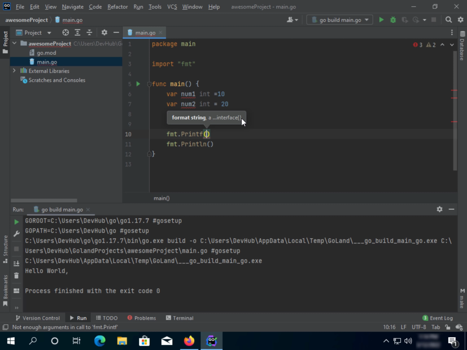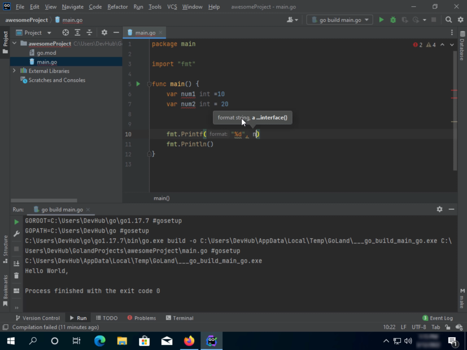Remember, in the previous lesson I showed you what %T, %v and %q are. Today we're going to try %d, and %d means a digit. We only want to show the digit inside our variable.